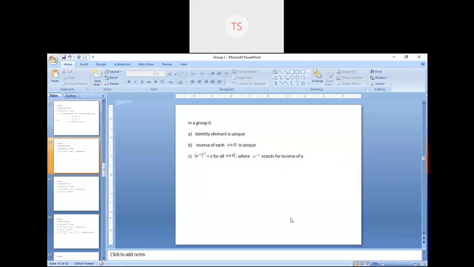Now let's go to our third statement, which says that the inverse of the inverse, that means the inverse of a to the power minus 1.